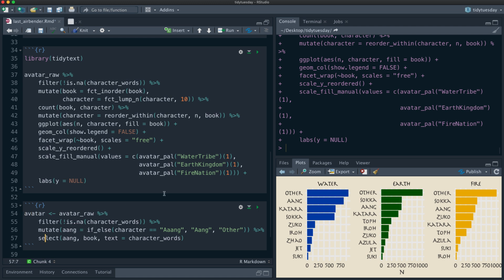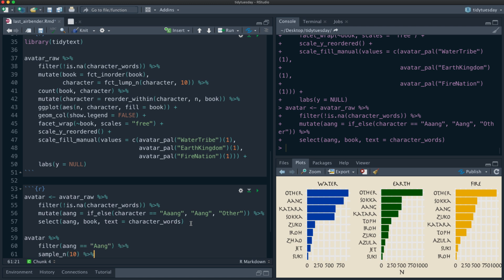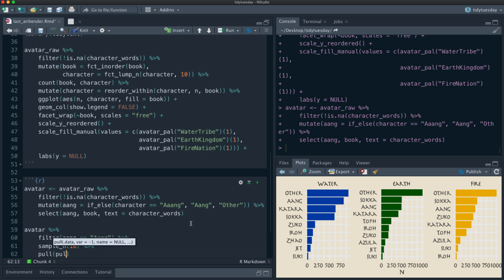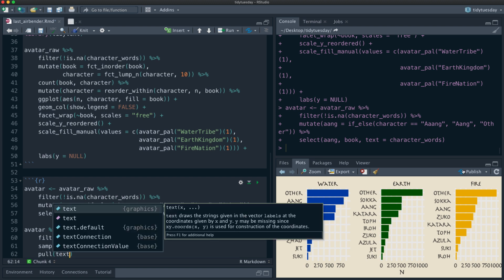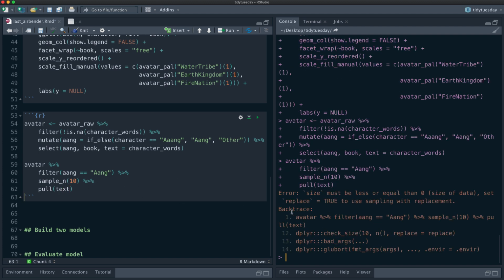So this is a data frame that we're going to use for a few things. And let's just look at a few, just to get an idea of what we might be getting ourselves into here. For some lines spoken by Aang, let's just take a few and pull them out, pull text like this, and let's just see what we're getting. Sample size, filter, I never did it.